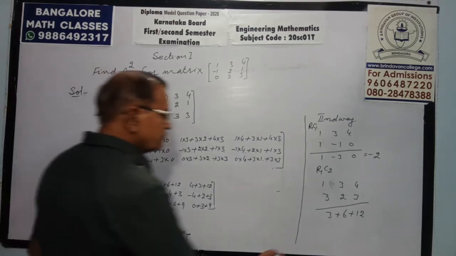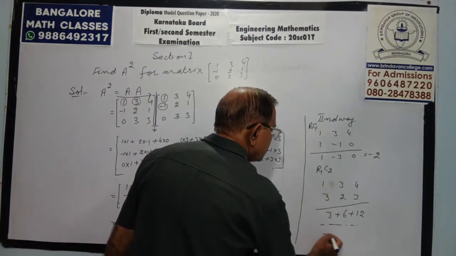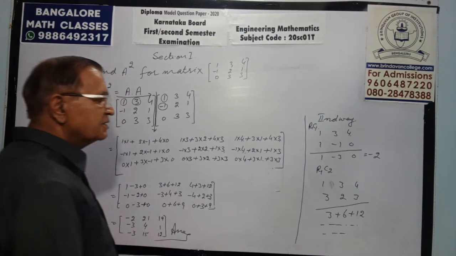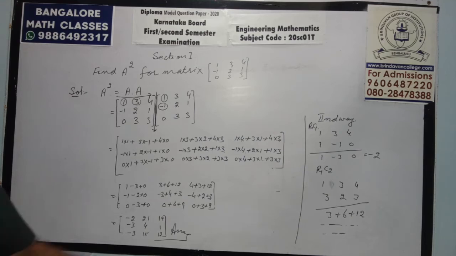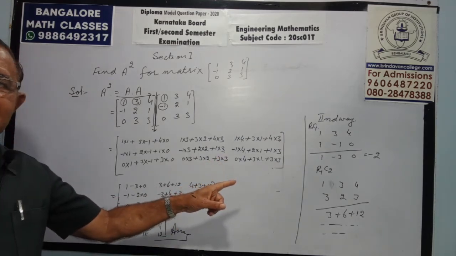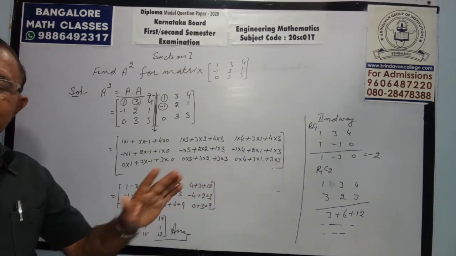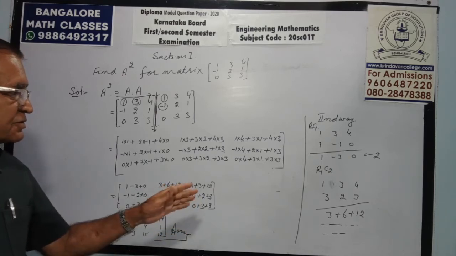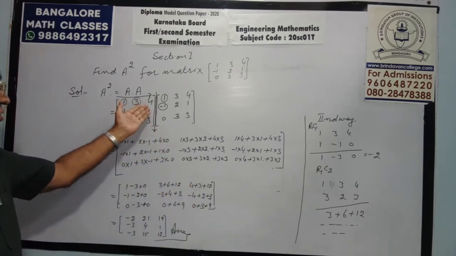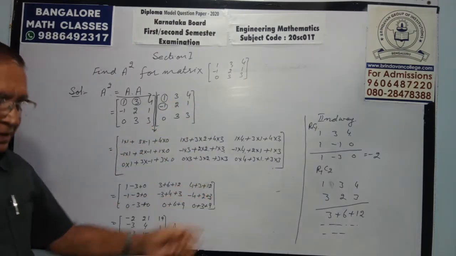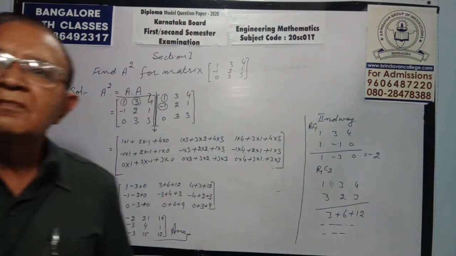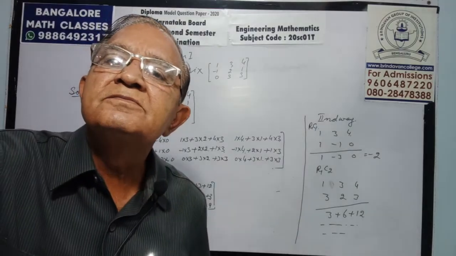It's your wish which method you want. If you want to make it flat and multiply, you feel easy, go for that. Otherwise, here is the method. That is also true. I am not saying that is false. It's your choice. Some students, while multiplying horizontally and vertically, make mistakes. They can make it flat and multiply. See the next.